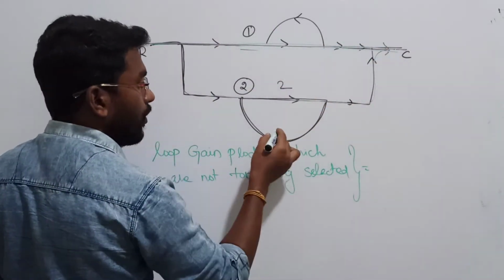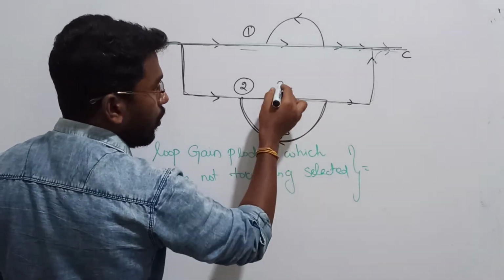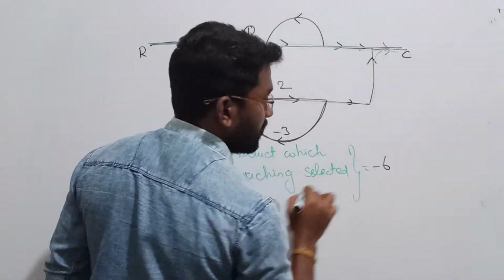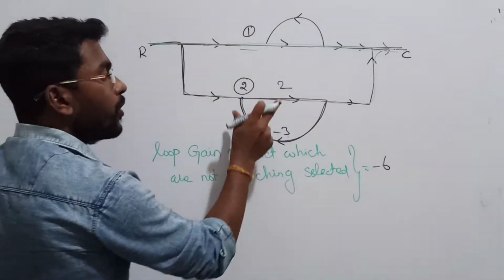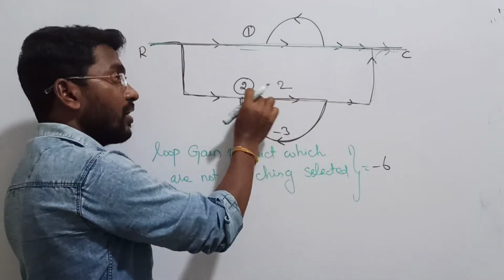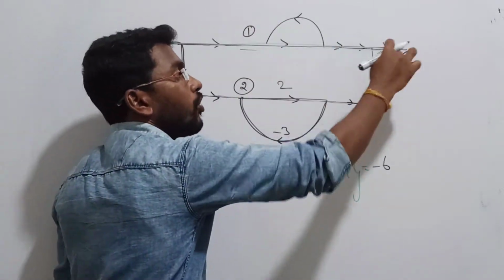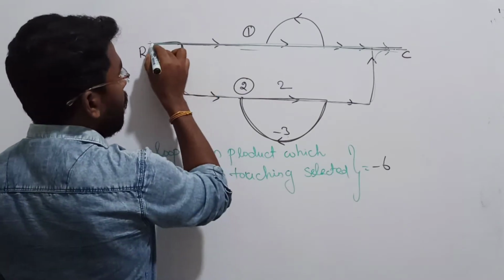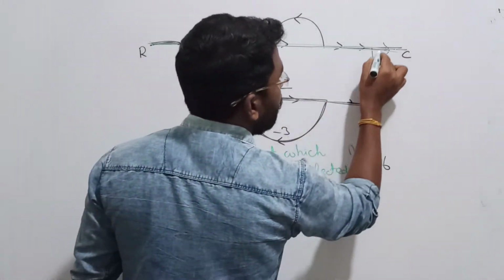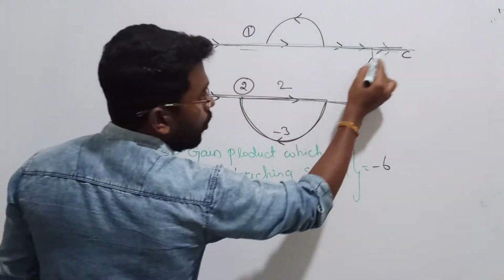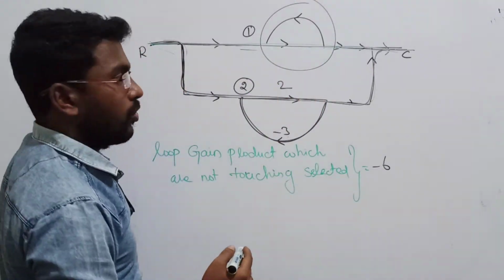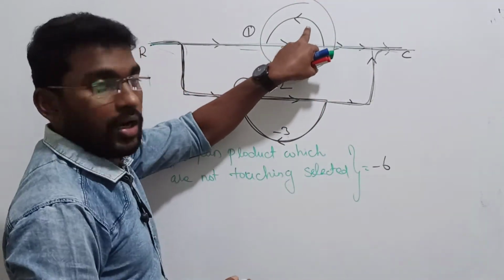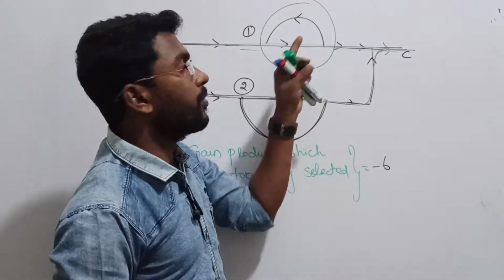For example, some value will be given to you. What is the gain of this loop? 2 into minus 3 is going to be minus 6. This is the loop gain product which are not touching the selected forward path. In the same way, if you are going with forward path 2, does this loop have any connection with forward path 2? No. So this is called non-touching. This loop does not touch the selected forward path, right?